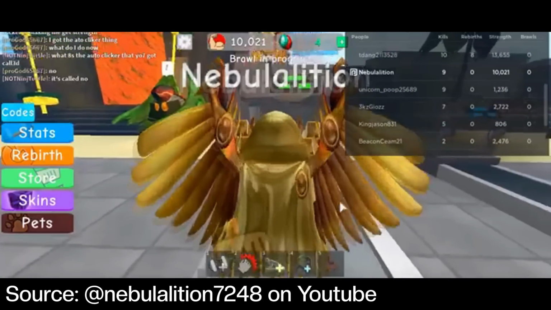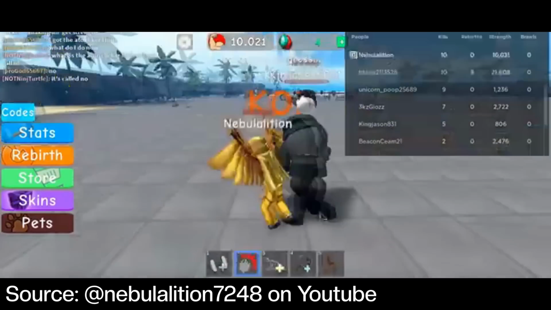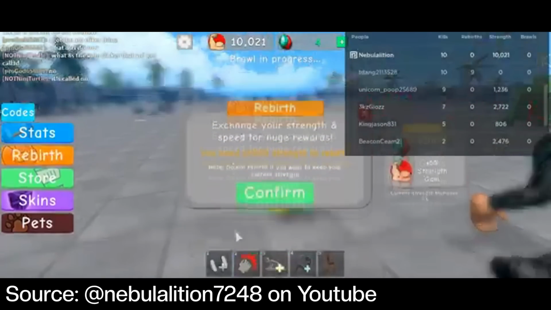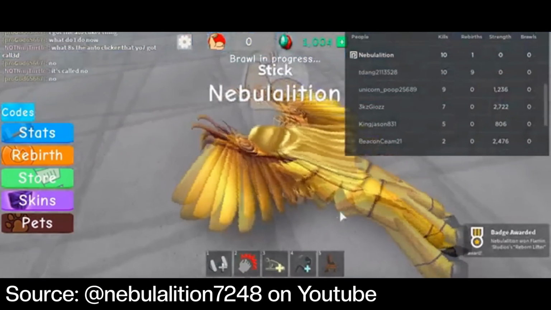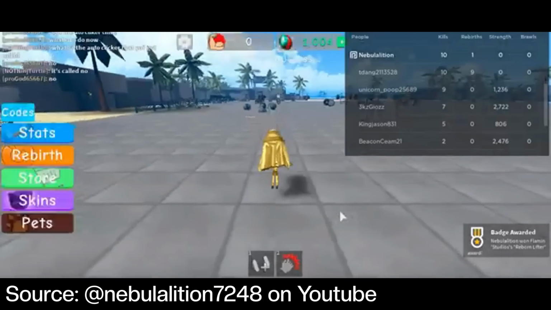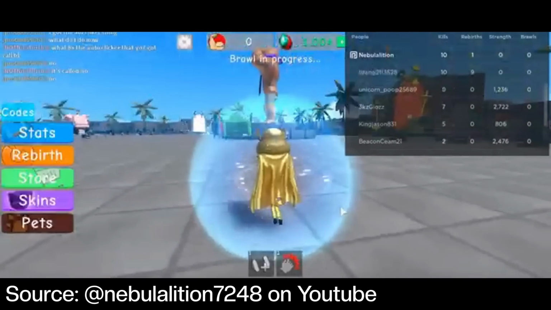But the best feature of this game that gave it its replayability was the rebirth feature, as it reset your character's stats, sure, but in return you get a buff to get back to that level even faster, to then even make your character stronger than it was before in the long run.